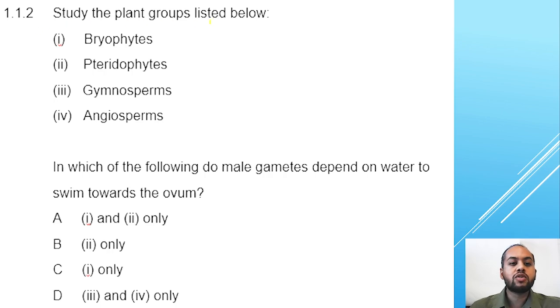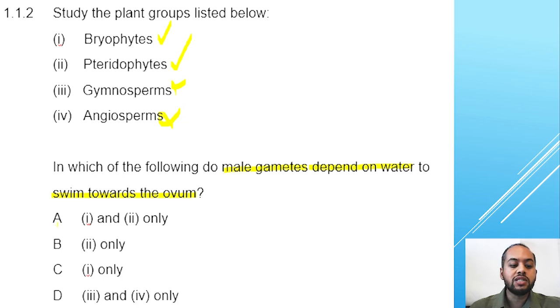1.1.2, study the plant groups listed below. You have bryophytes, pteridophytes, gymnosperms, and angiosperms. In which of the following do male gametes depend on water to swim towards the ovum? So in each of these plant groups, which of these divisions are dependent on water for fertilization? It's only the bryophyta and the pteridophyta. Gymnosperms and angiosperms do not depend on water because they reproduce using seeds.